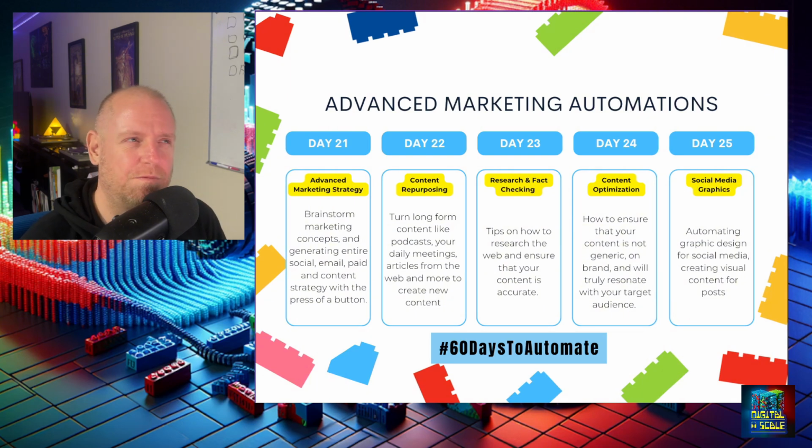How do you then research and fact check your content to make sure that what you're saying is accurate and true? We're also going to be going over content optimization and how you can utilize AI to optimize your content and make sure that it's not generic, that it's on brand, and it's constantly getting better. So using some of the same techniques we learned today to optimize your content as well.